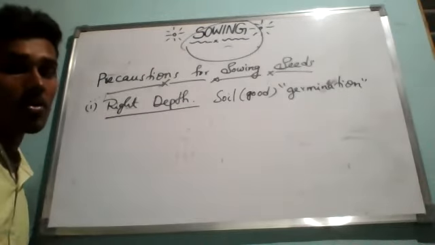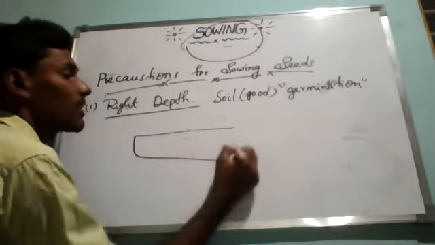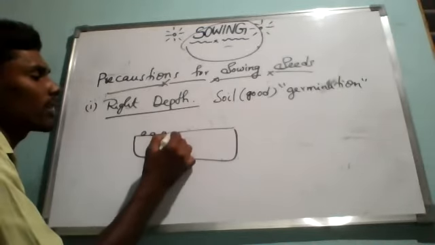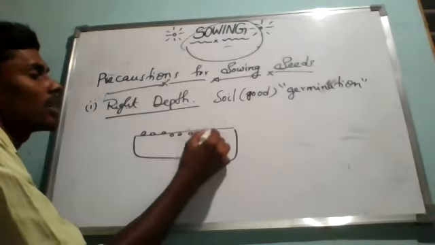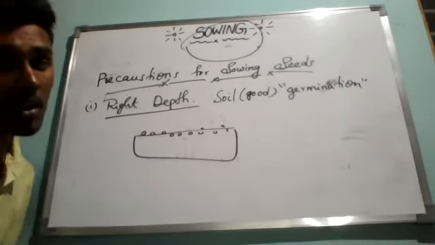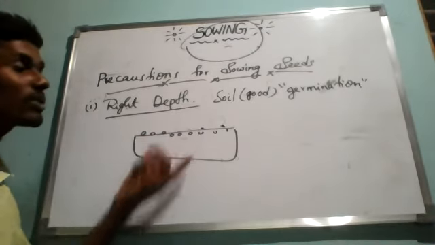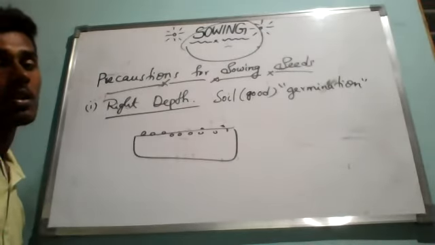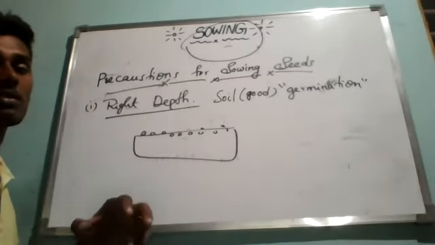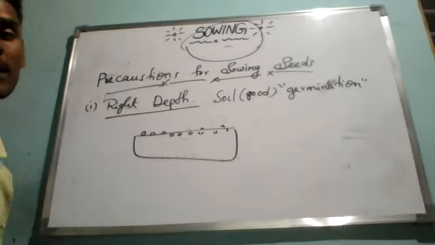Or else now, if the seeds are sown too deep, suppose let me consider this is my field. Now, in the first case, I have very less depth, irregularly. I have just sown on the surface of the soil. Then what is going to happen? All the seeds are just visible on the surface of the soil. So definitely birds and flies will come and will dig and eat them easily. Rabbits, rats like.